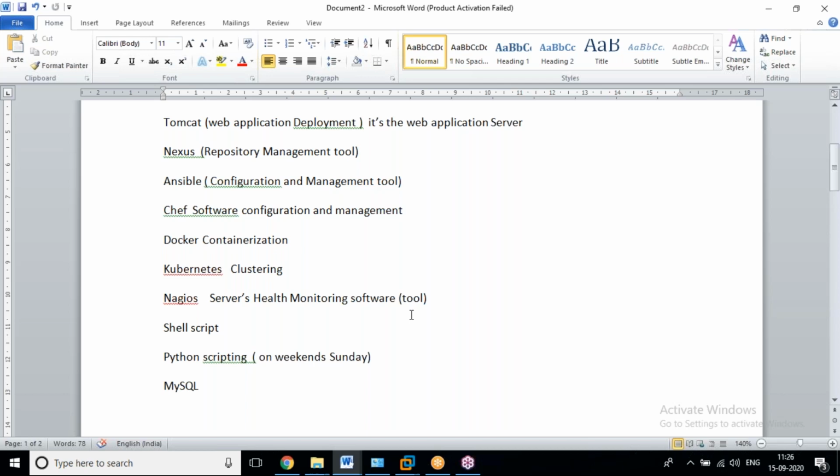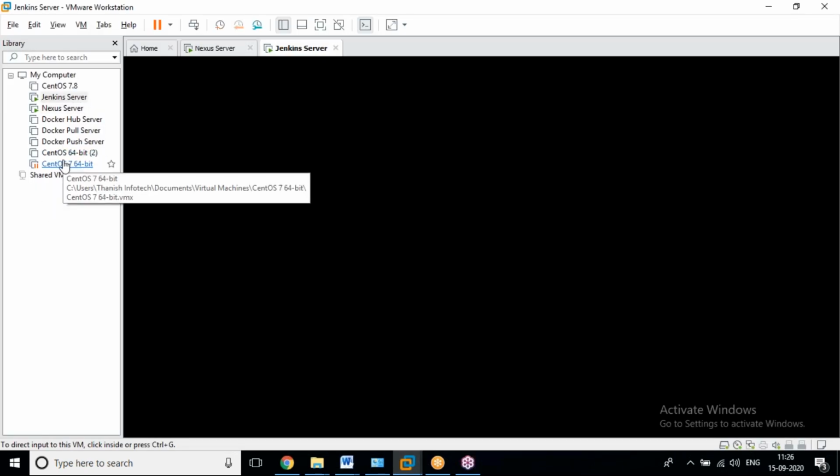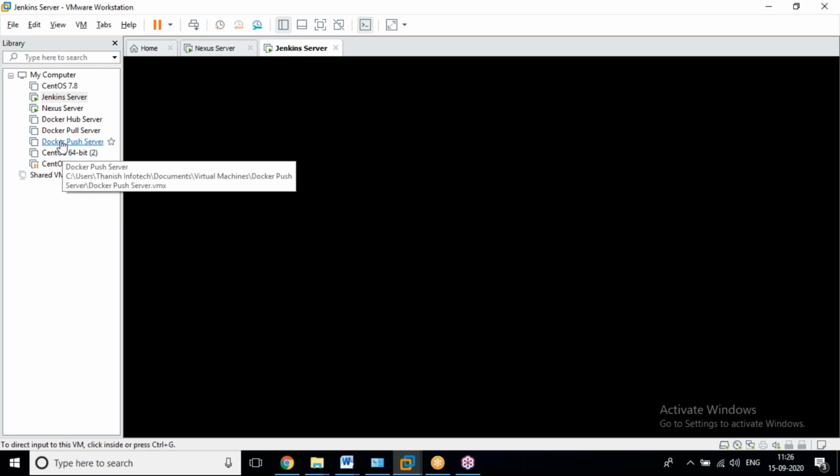And one more very powerful tool, Docker. Docker is a containerization tool. See, VMware is also a virtualization tool. This is also a data center. This is one VM, this is one VM, this is one VM. Like this, how many VMs can you create here?